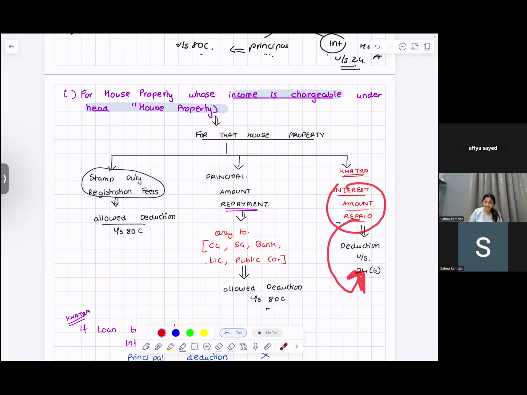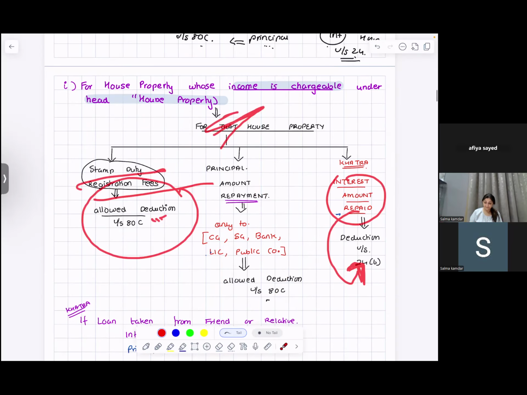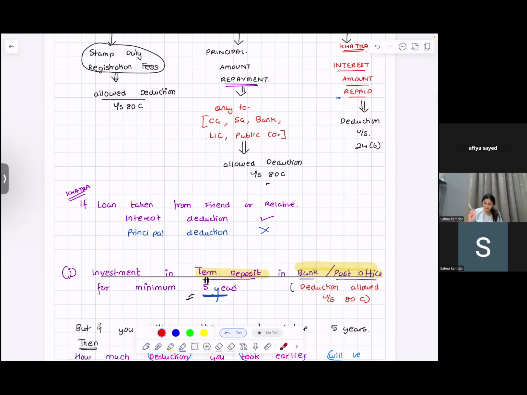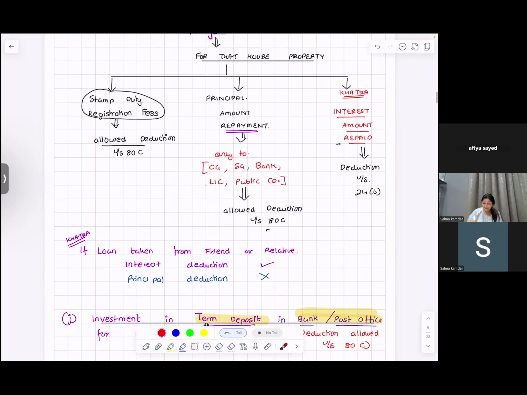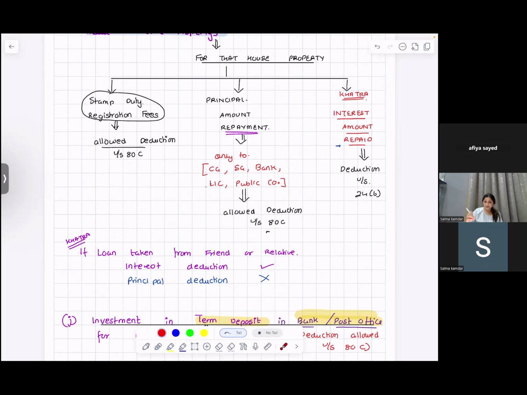And if you're paying for this house, stamp duty and registration, even that is allowed as a deduction under 80C. That means if you're taking loan from bank, deduction is allowed. But if you're taking loan from friend, relative, interest deduction will be allowed. But principal deduction will not be allowed. I'm giving you time to digest.